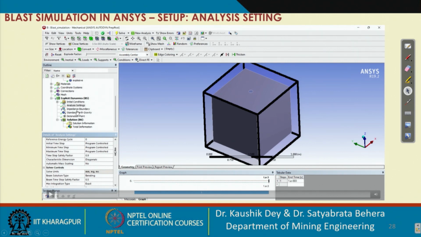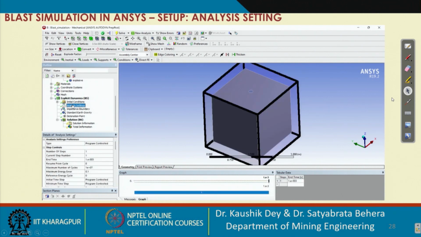The main thing is you have to set up the end time of this simulation, and you have to take very little time because it is an explicit dynamic analysis. It's not implicit, so your time frame will be very short.